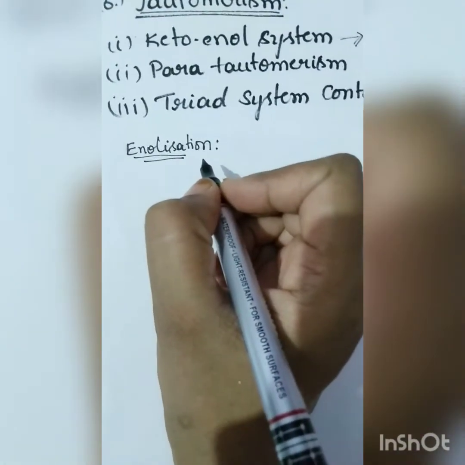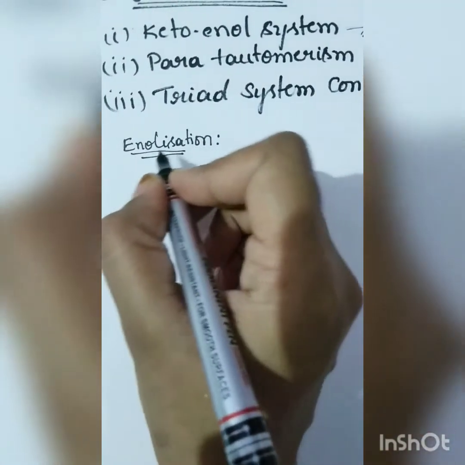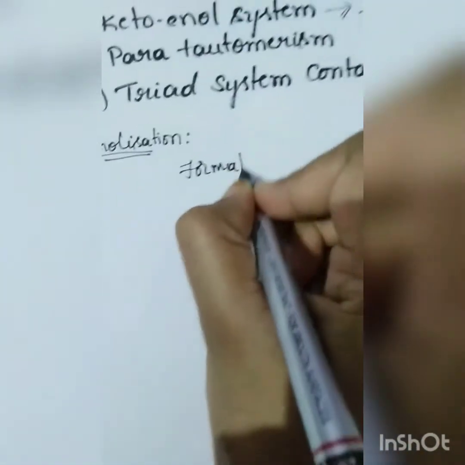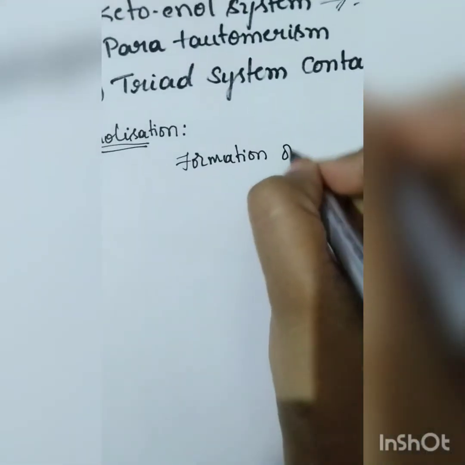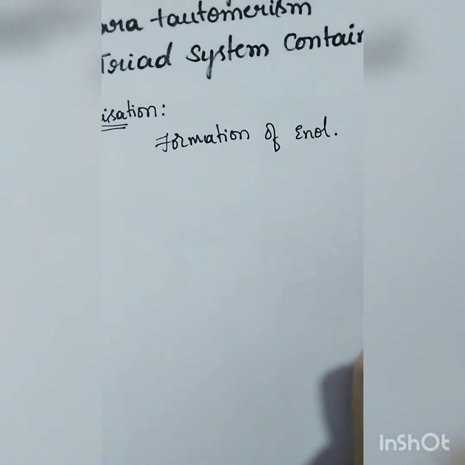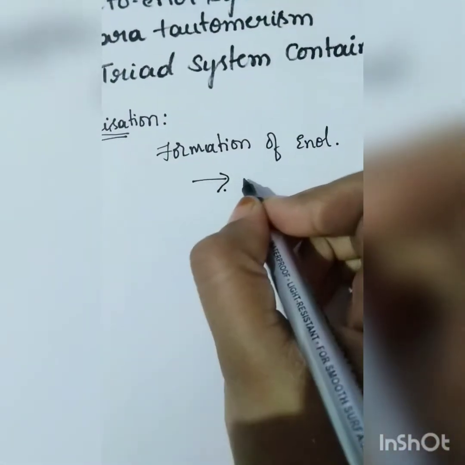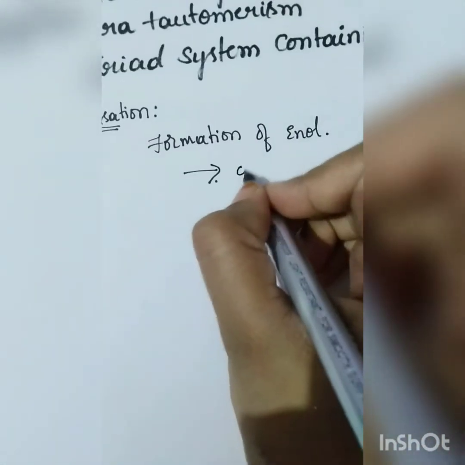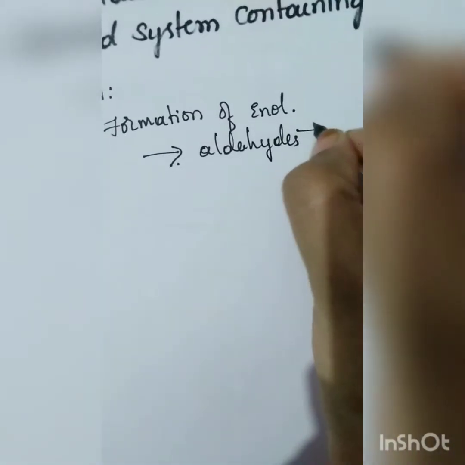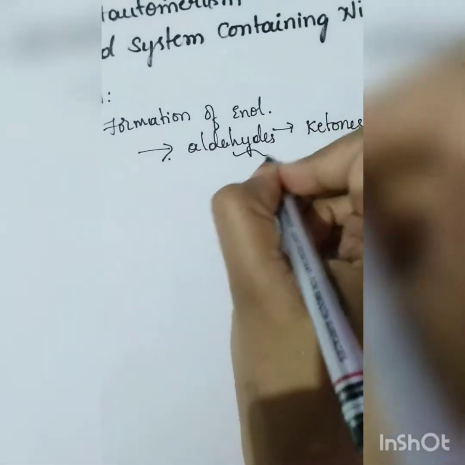Sorry. So enolization. Enolization is very simple. By its name only we can see enolization is formation of enol. So the percentage of formation of enol, how it varies when we see aldehydes to ketones and esters and different functional groups.